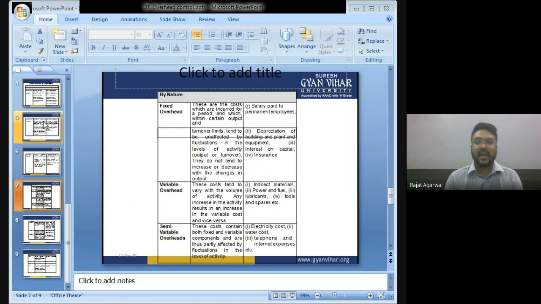Semi-variable overhead are those costs which contain some fixed part and some part is variable. For example, telephone bill. In a landline telephone bill, there is a fixed rental of 500 and rupees 1 per minute of call. Now, if in a month I did not make any call, I will only get the fixed rental of 500.